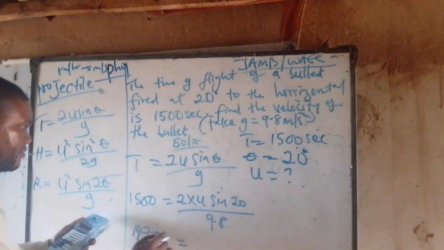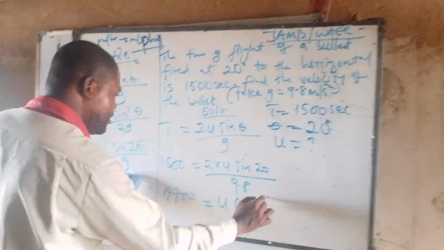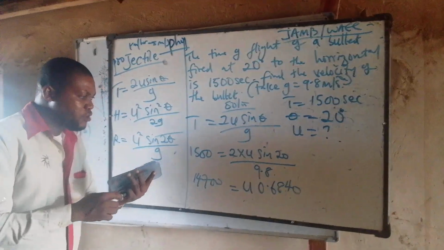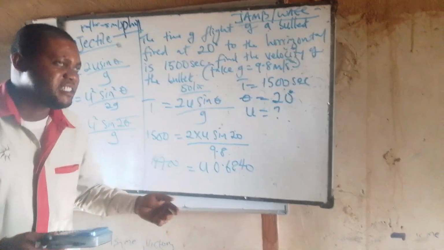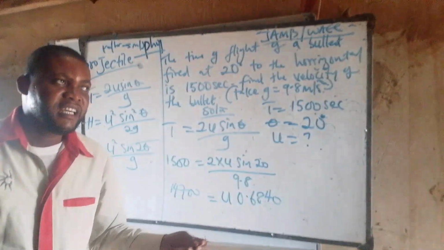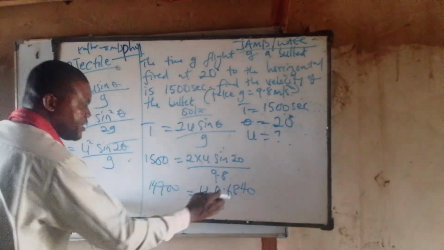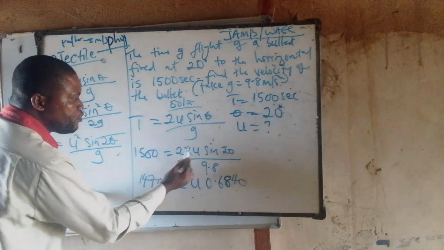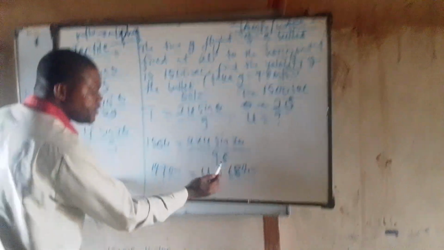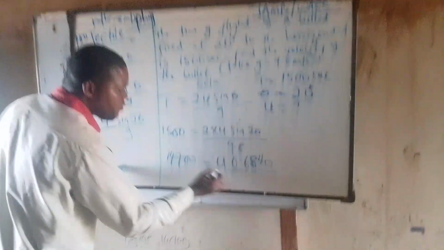It will give me, that is U, 0.6840. Always make sure your sine value is in 4 decimal places. It is safer to leave your sine, cos, or tan, as the case may be, in mathematics and physics in 4 decimal places. That is what we are supposed to do. Therefore, at this point, 2 times sine 20 will give me 0.6840. Then this U will drop down. I will now divide it by what?